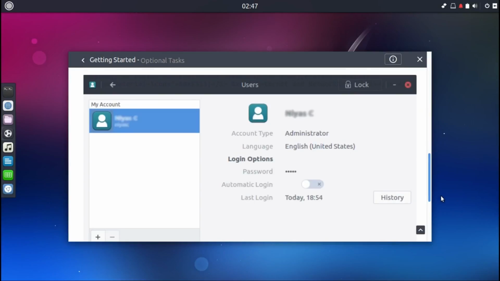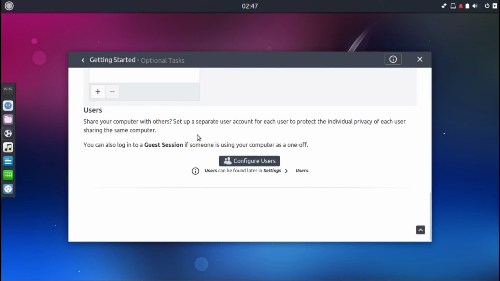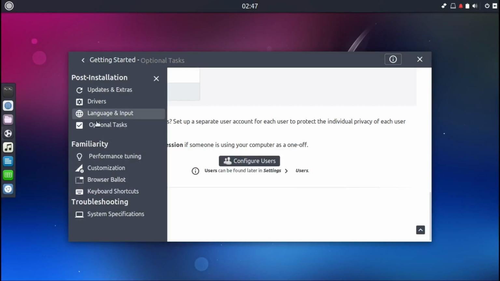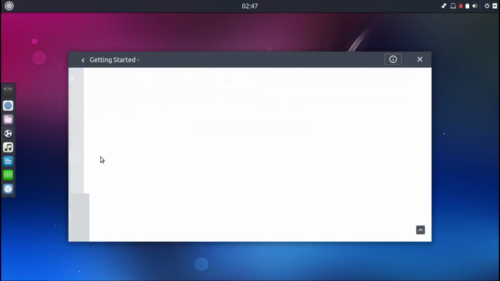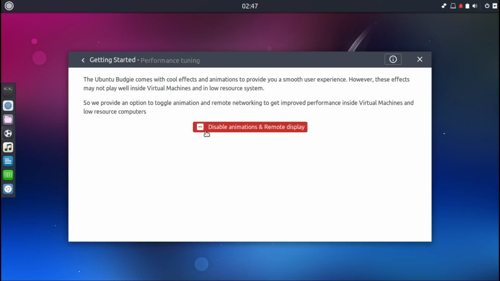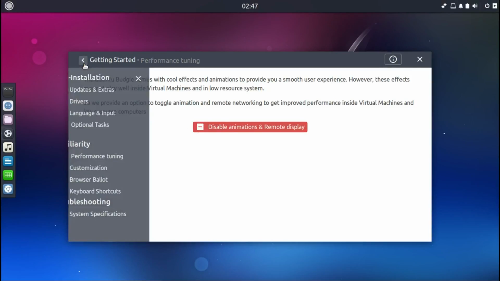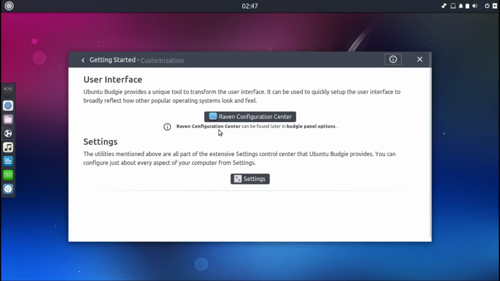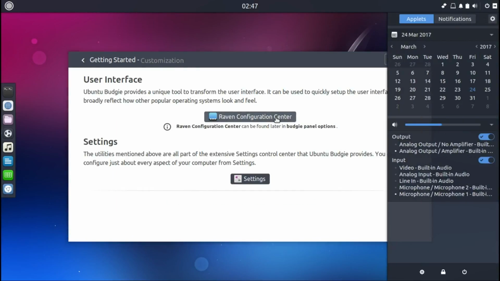You can add users, we'll look at that a bit later on. Performance tuning, cool, or you don't have to. Customization, our settings, we can look at a bit later on.